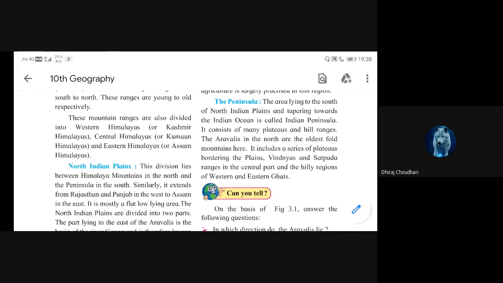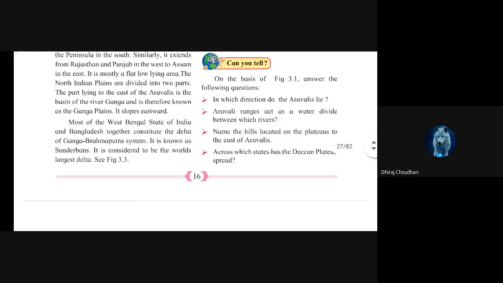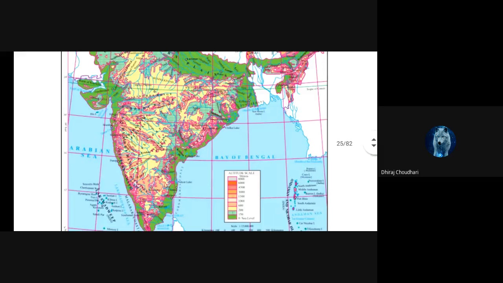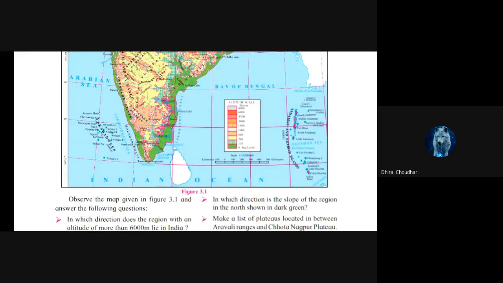They asked about figure 3.1. Where is figure 3.1? 3.1 is here. They have asked us some questions. We will see what the questions on figure 3.1 are.